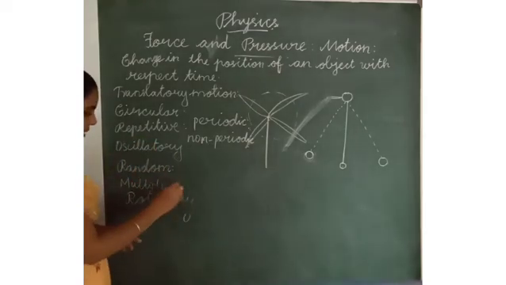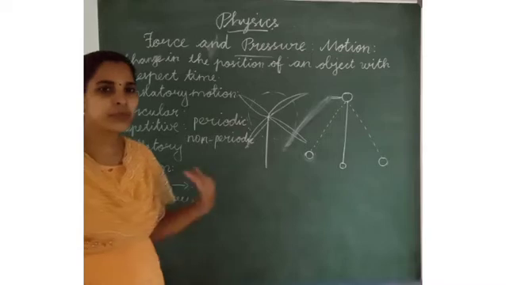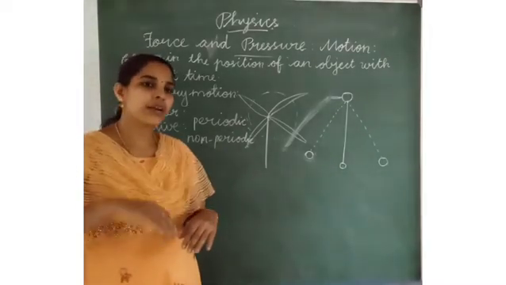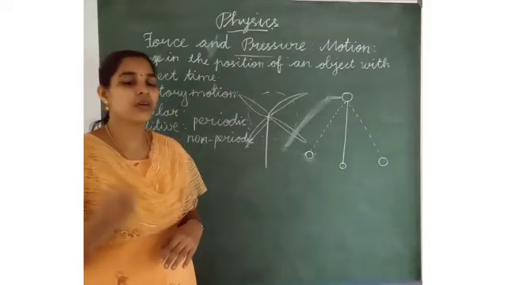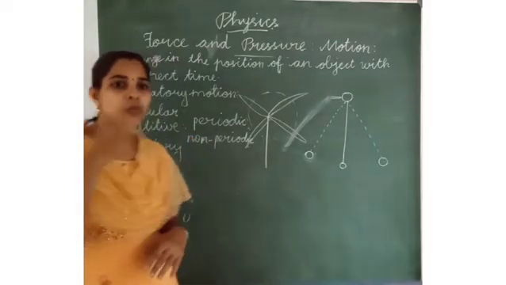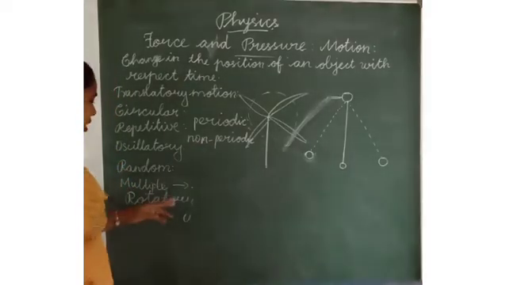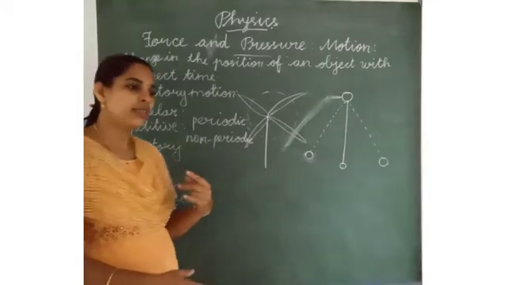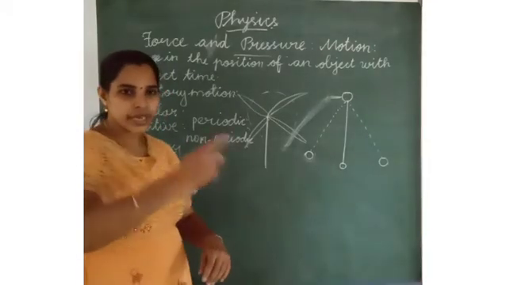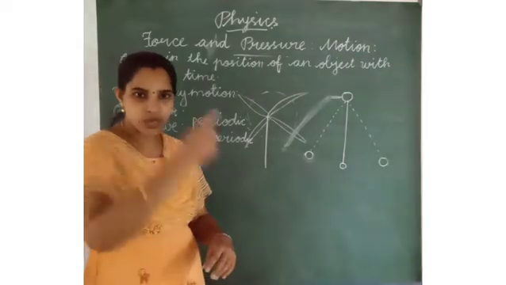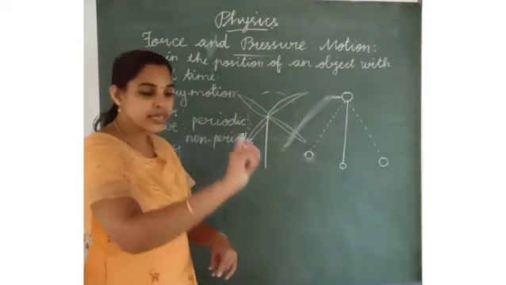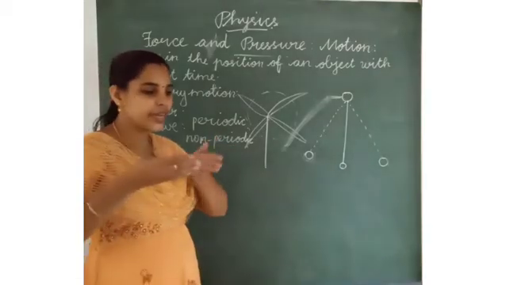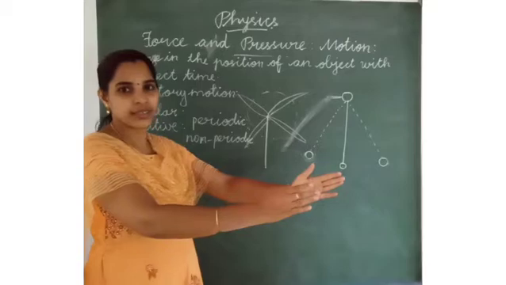Next one is multiple motion. Multiple motion means an object makes one or more than one motion. For example, when we ride a bicycle, the wheel rotates, so it is rotatory motion and circular motion, and the vehicle moves forward.